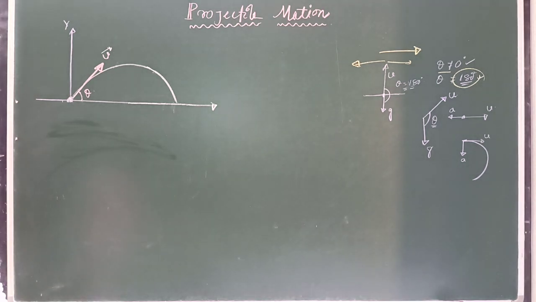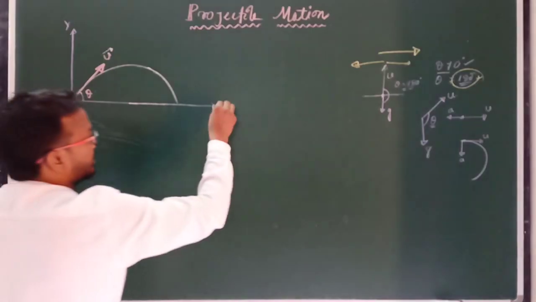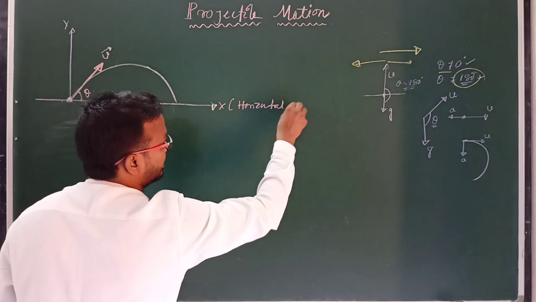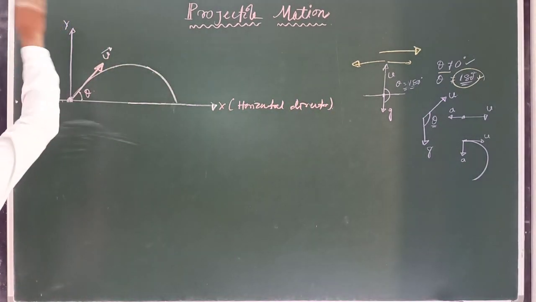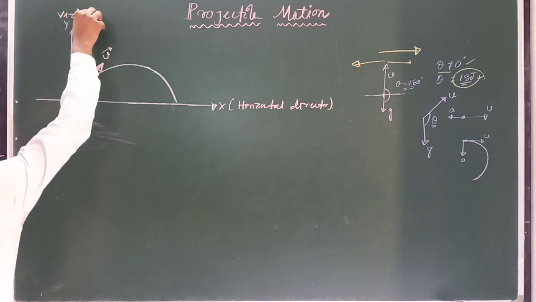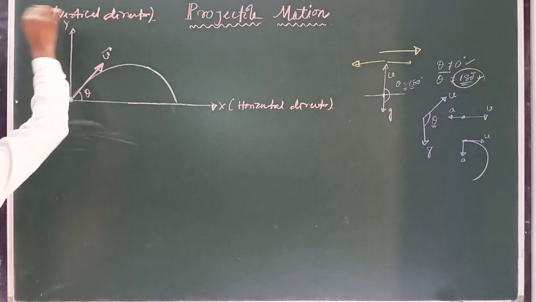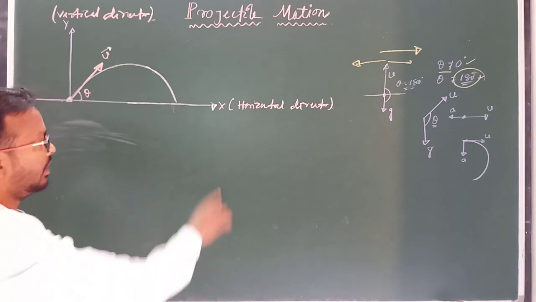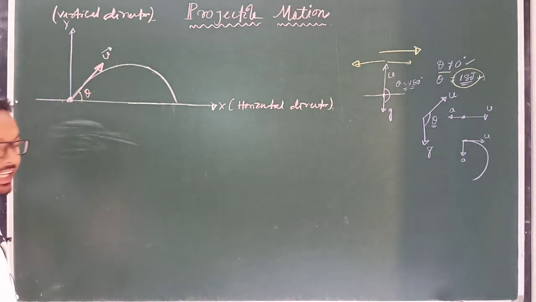So if you want to write the rectangular components of the initial velocity, the x-axis is taken as the horizontal direction, and the y-axis is taken to be the vertical direction. So projectile motion is the combination of horizontal motion and vertical motion.